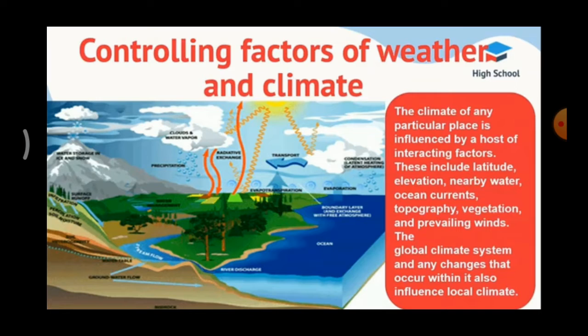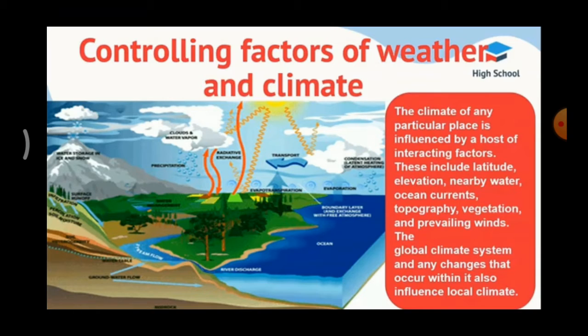The polar regions receive slanting sun's rays. So, what are called polar regions? In our atlas, the north side and south side are called polar regions. What is in the north side? Arctic Circle. What is located in the south side? Antarctic Circle.